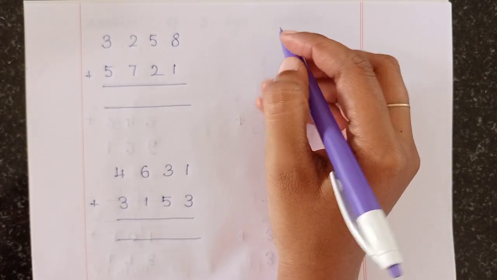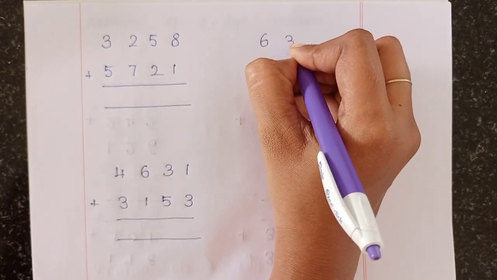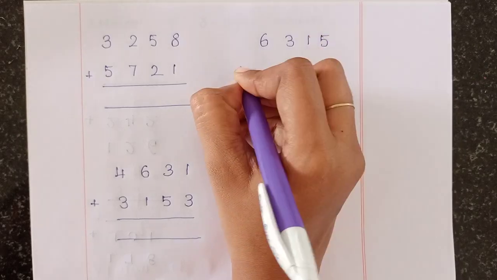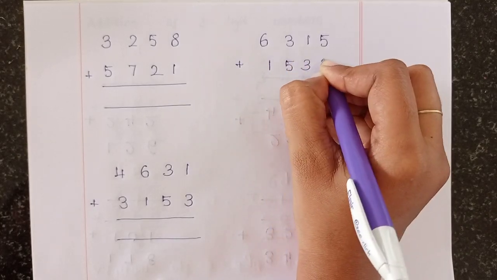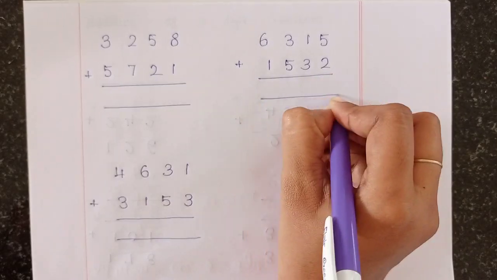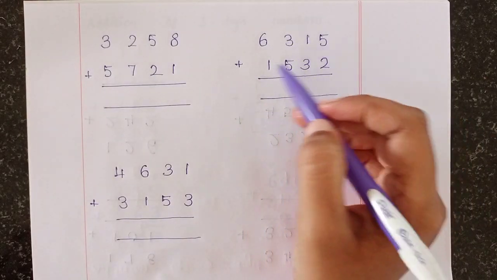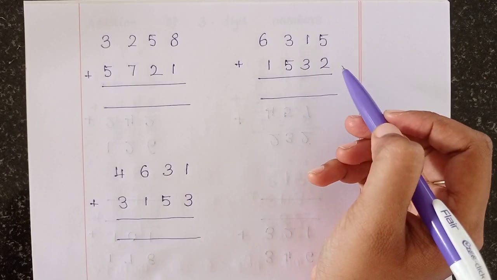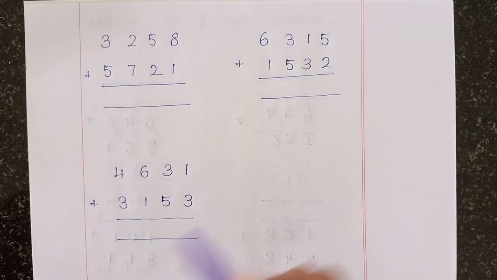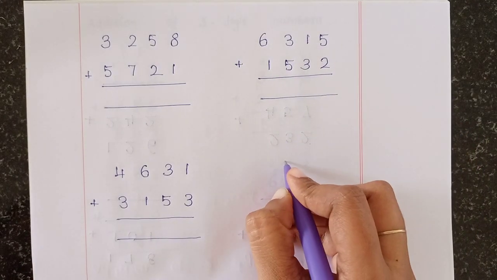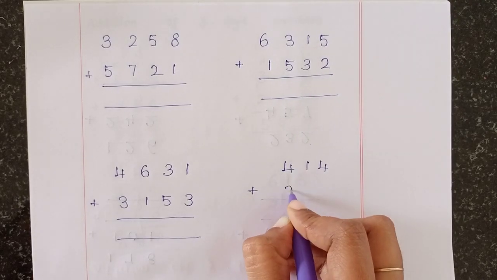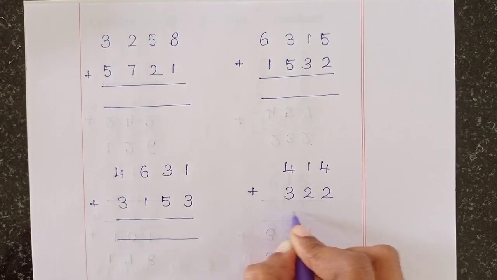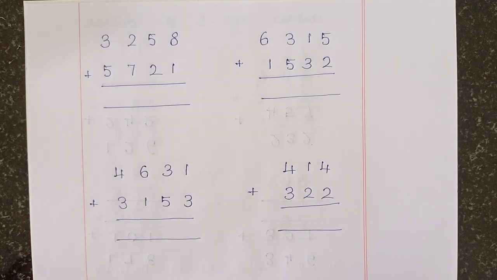Next, 6,315 plus 1,532. Next one, 414 plus 322.